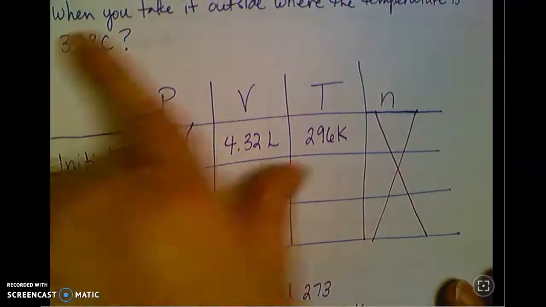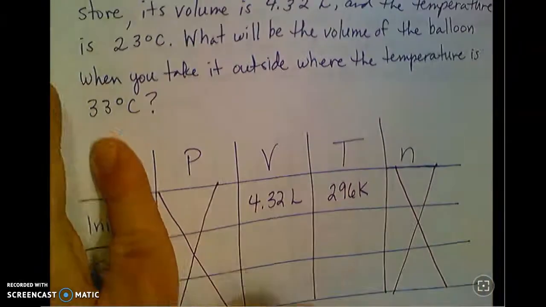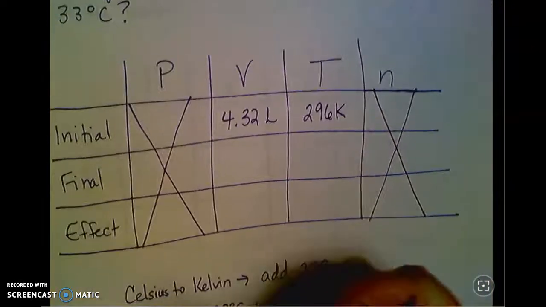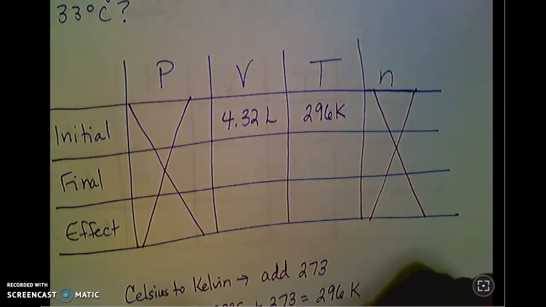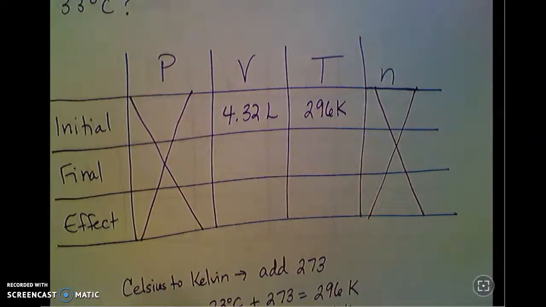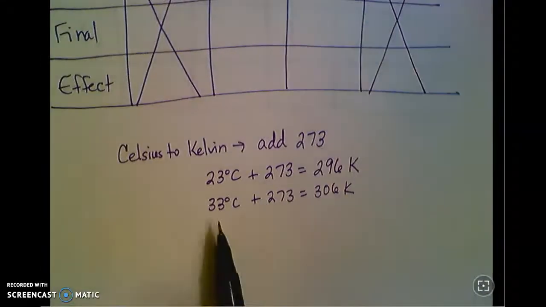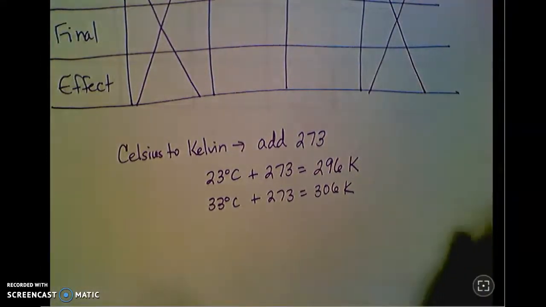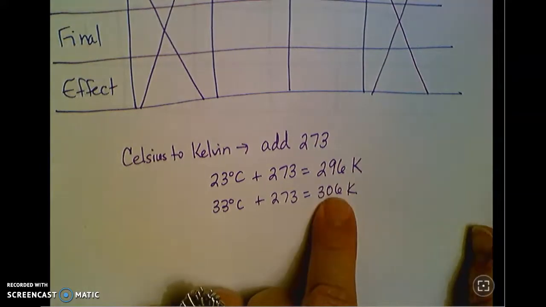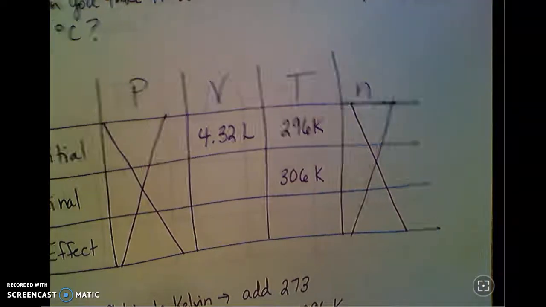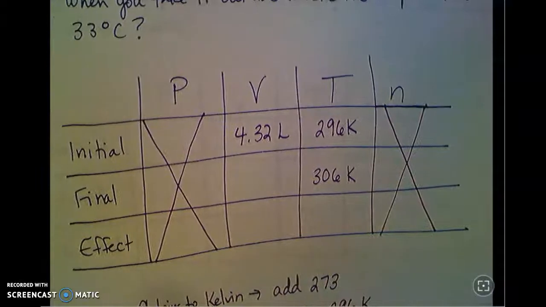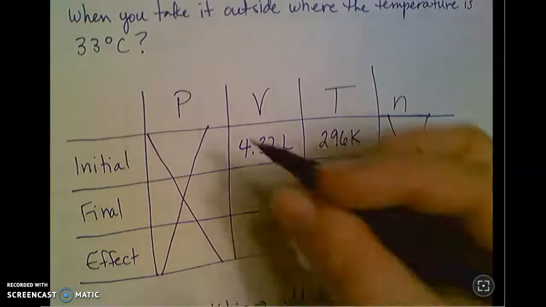All right, you take it outside, it's a hot day, the temperature is 33 degrees Celsius. So 33 degrees plus 273 is 306 Kelvin. Sorry, you couldn't see any of that I just wrote down. 33 plus 273, there's your answer. By the way, we don't say degrees Kelvin. I don't really know why, but it's just 306 K, no degree sign. And I'm looking for the new volume.